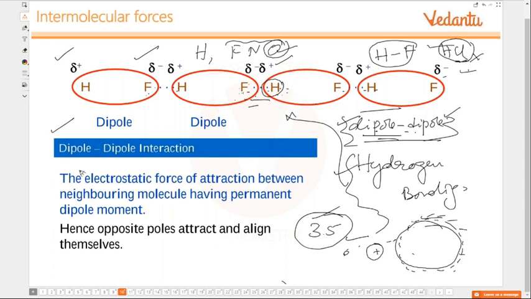So dipole-dipole, they will ask you in class examination, 11th probably, what is dipole-dipole interaction? Give an example. Okay, so electrostatic force of attraction between the neighboring molecules having permanent dipole moment. So permanent dipole moment means they must be polar, they must be having polar covalent bonds. Hence opposite poles they attract and align themselves. So because of this hydrogen bonding, a large number of molecules, they come closer, they are associated, and therefore the molecule comes to the liquid state.